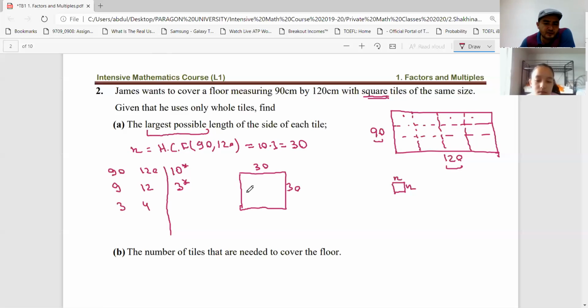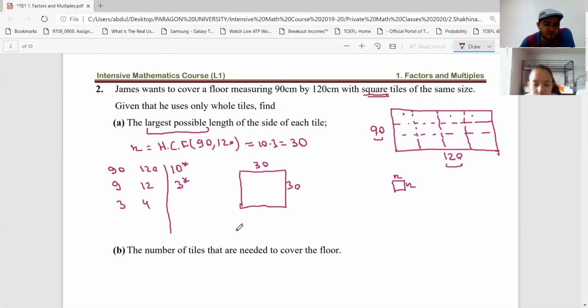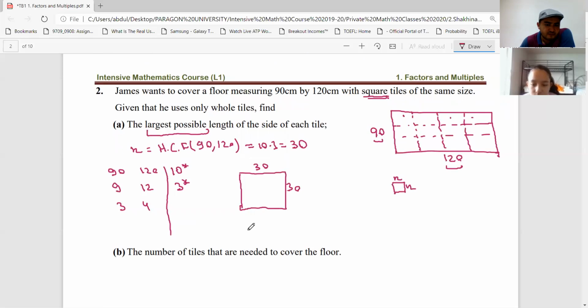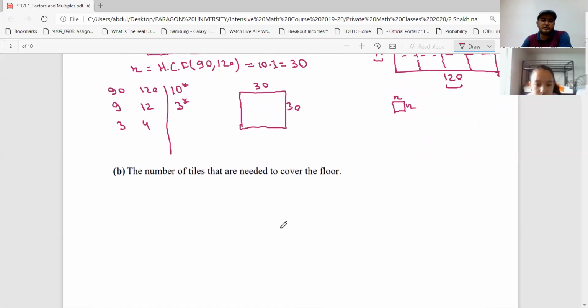And how about question B? Find the number of tiles that are needed to cover the floor. We don't have C. So how many tiles do we need? 12, right?